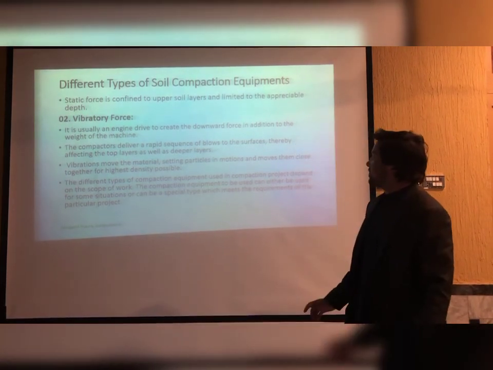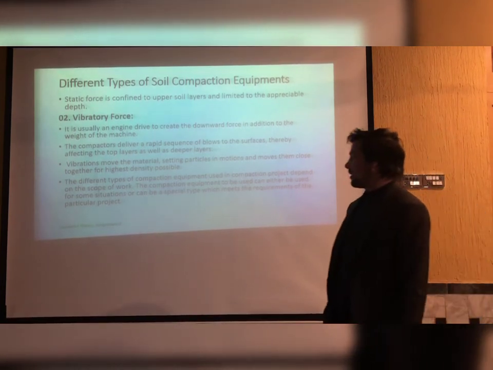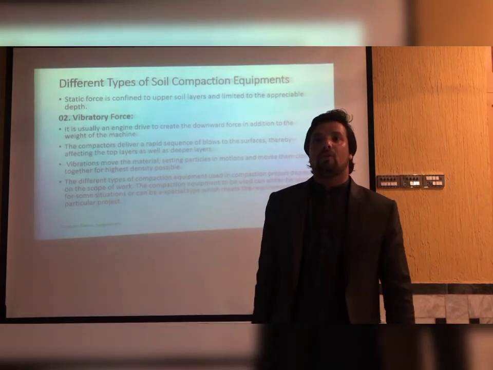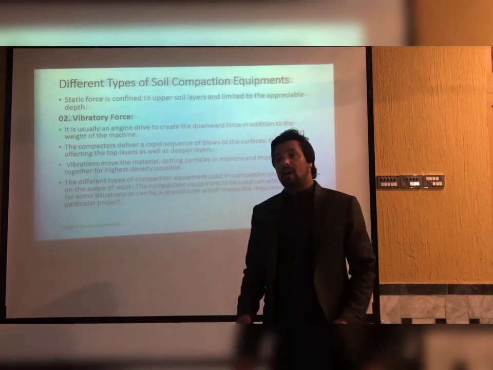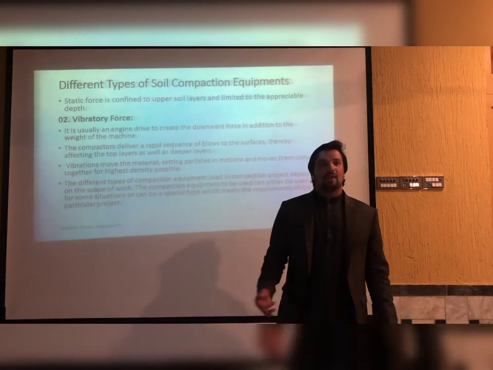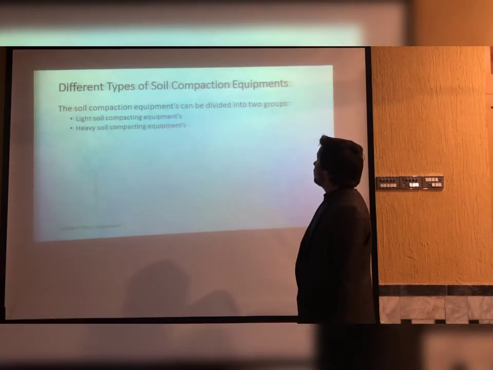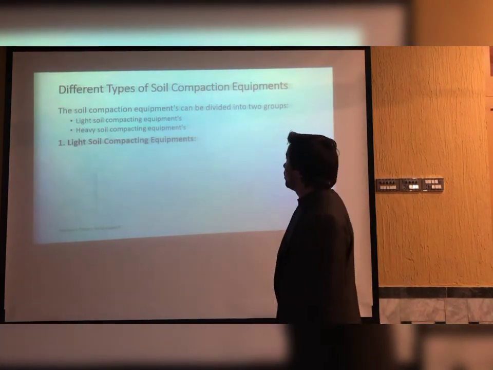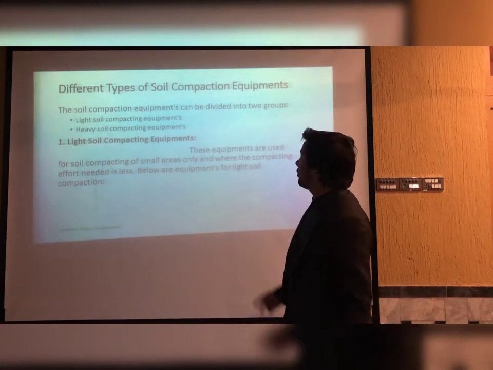The different types of compaction equipment used in a compaction project depend on the scope of work. Scope of work means this: for larger work, for roads and highways, we need smooth wheel rollers or sheep foot rollers for compaction, and for our foundation, we can use a rammer and vibrating plate, etc. Now I am going to tell you the different types of soil compaction equipment, divided into two groups: light soil compacting equipment and heavy soil compacting equipment.